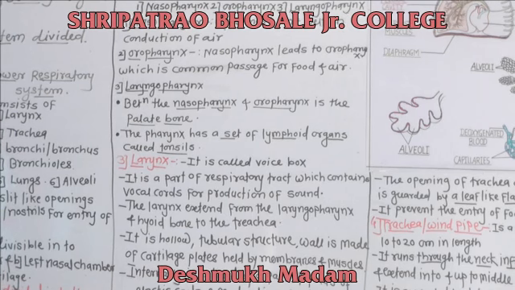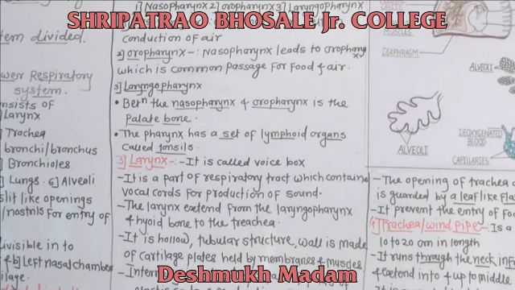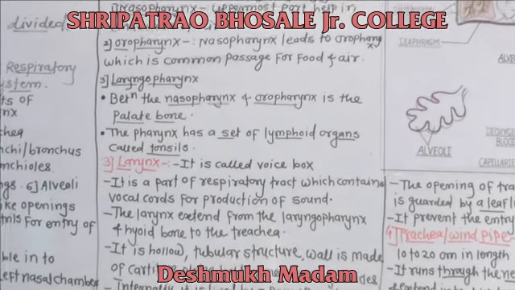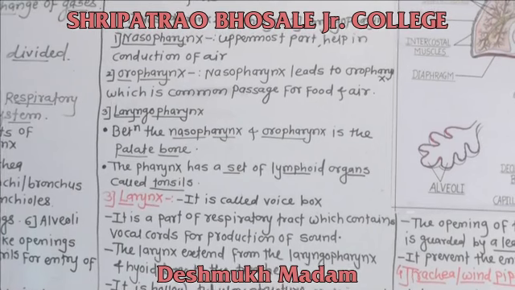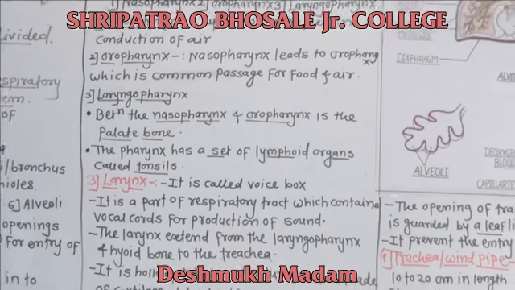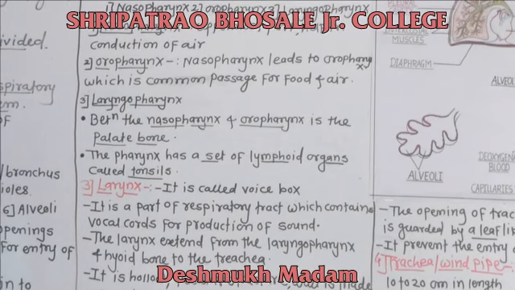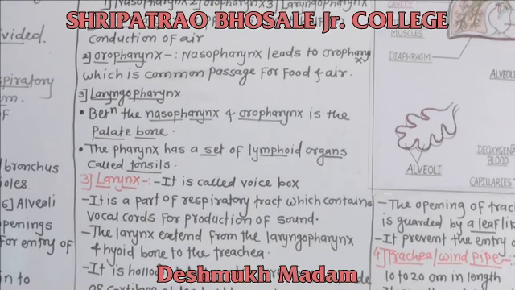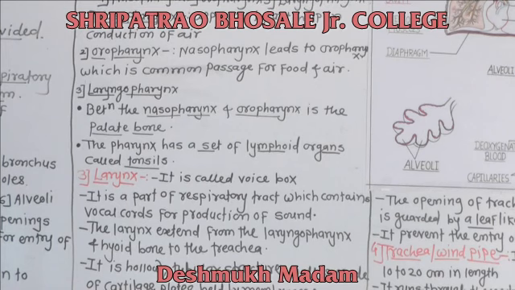The larynx opens into the laryngopharynx through a slit-like opening called the glottis. The opening of the trachea or windpipe is guarded by a leaf-like flap called the epiglottis. It prevents the entry of food into the trachea.